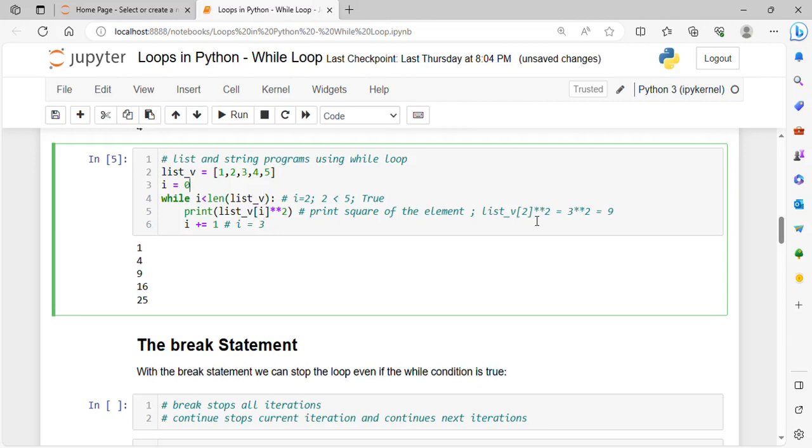I will now become 3. So I is 3, 3 is less than 5, which is true, and the third index element square will be printed.